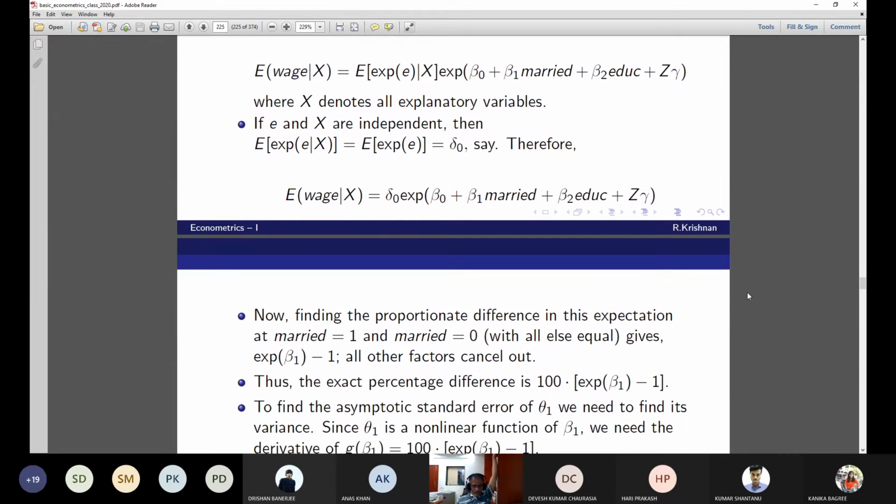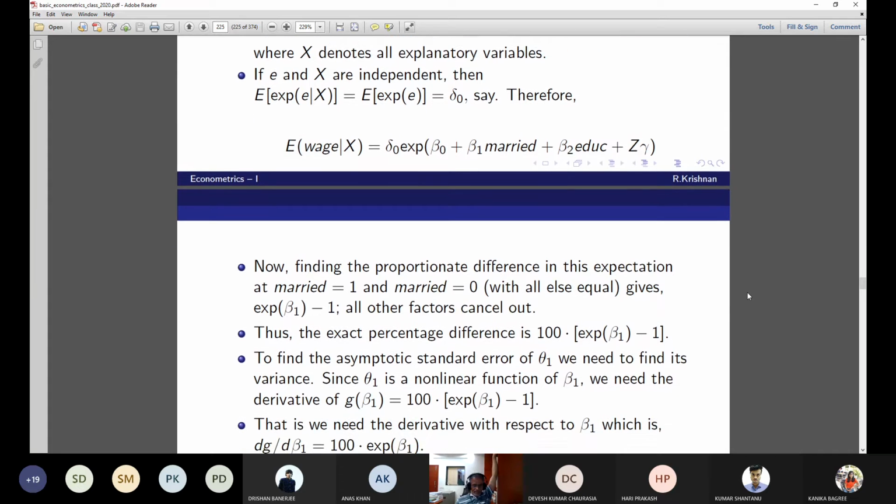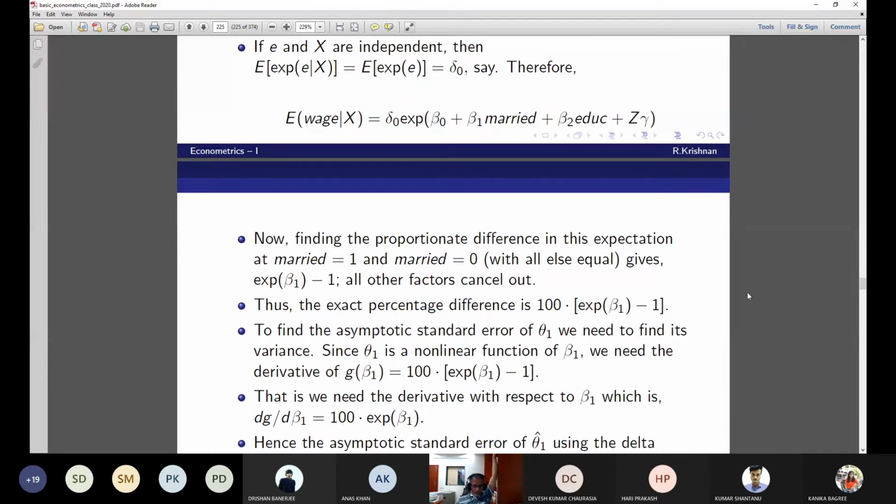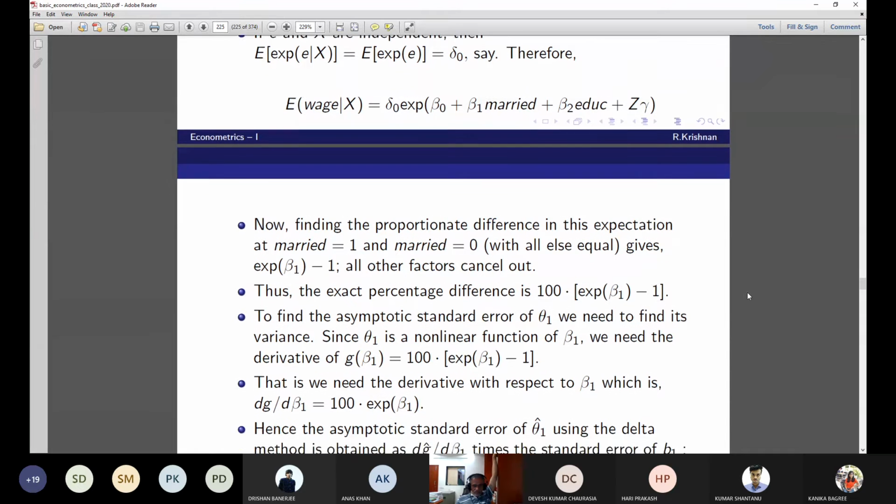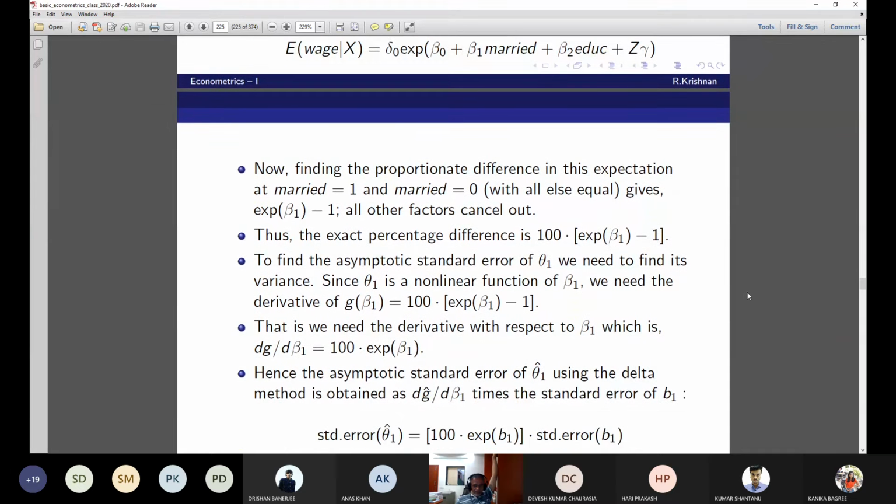Now find the asymptotic standard error. You need to find the derivative. Is it dou g by dou beta 1? Is this the answer? Harish, you have to say yes. Now, say the bullet point is this. Now, this is how you find the standard error. Yes, sir. Now, can you do this question?